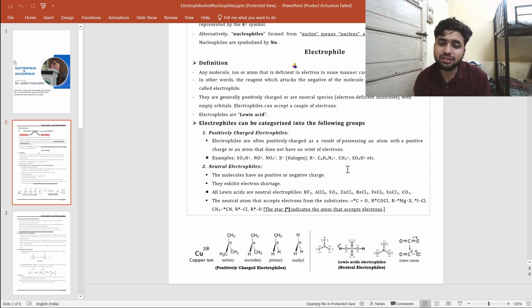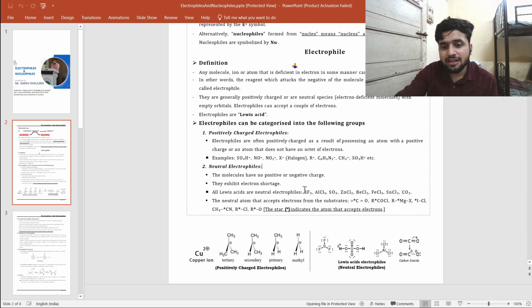If we talk about this compound BF3, boron has 6 electrons, so it does not have 8 electrons. It has electrons less than 8, so the first condition is satisfied. And the second condition is the availability of a vacant orbital.